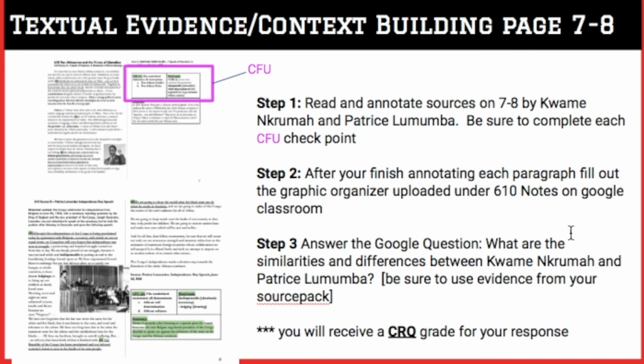And that's where you will take it into step 3, where you will go back into Google Classroom, answer your Google question, and it will be using the evidence rubric, and it will go in the gradebook as a CRQ grade, which also will have a CRQ standard attached to it. What that means is that it will severely impact your grade. So make sure you give some attention to this assignment.